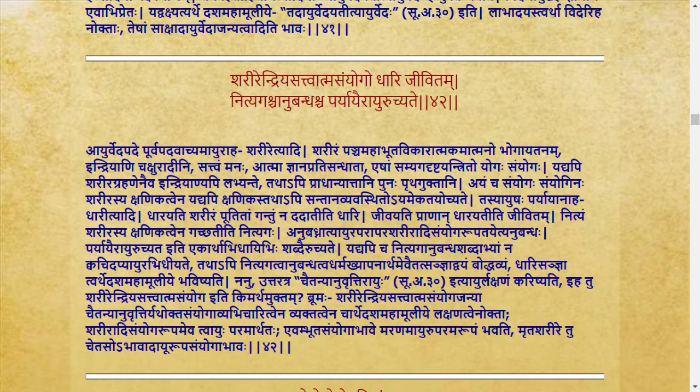What are the factors which are having the union? They are explained as sharira, indriya, sattva, and atma. The combination of these four components is explained as ayu. The shloka is also explaining the paryaya, or the synonyms for the term ayu. Ayu has the paryayas nityaga, anubandha, dhari, and jivita. These are the synonyms explained here.